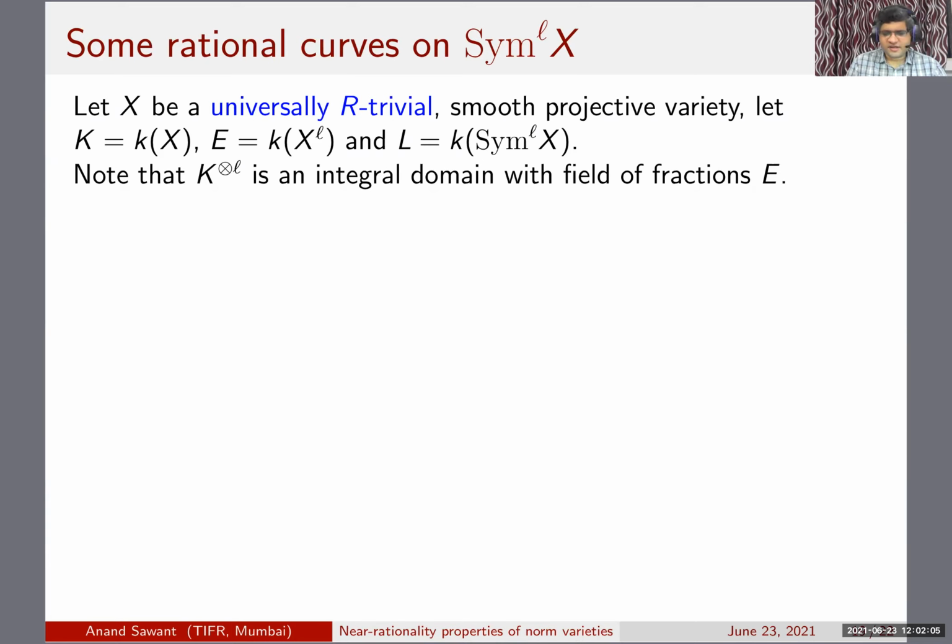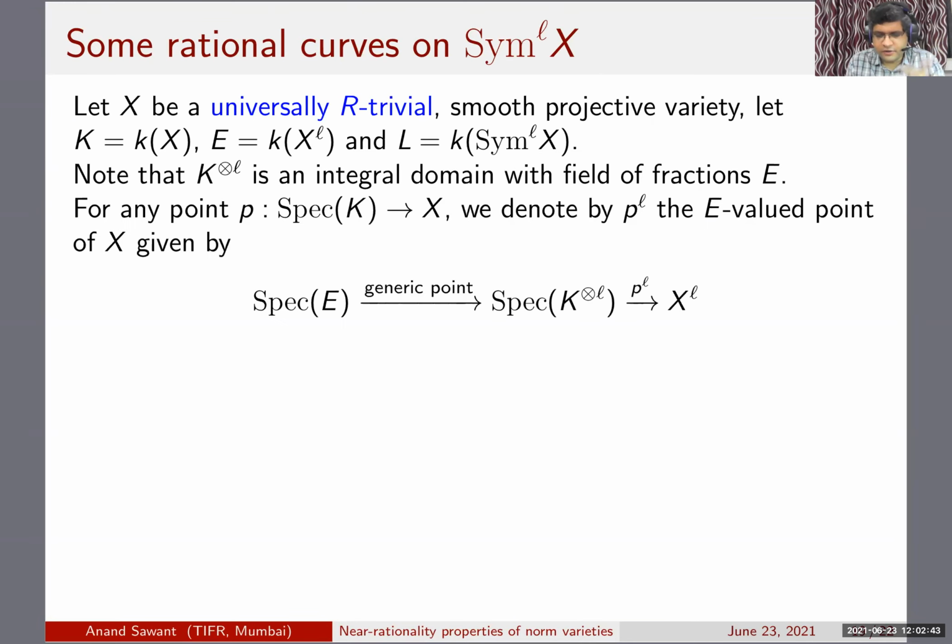So assume that X is universally R trivial, and I realize that I just contradicted the notation that I used on the previous slide. I used L for the function field of X to the N, but anyway, it's okay. For this slide, I'm using this one. Sorry about this sloppiness, but big K is the function field of X, big E is the function field of X to the L, the product, and L is the function field of the symmetric power. Now K tensor with itself L times is an integral domain, and its field of fractions is E. Starting with big K points of X, we have to get L points on the symmetric power.